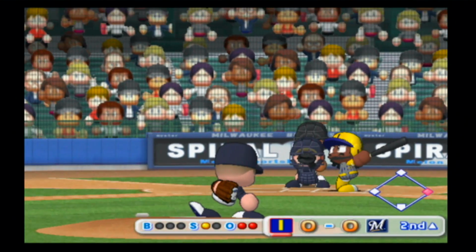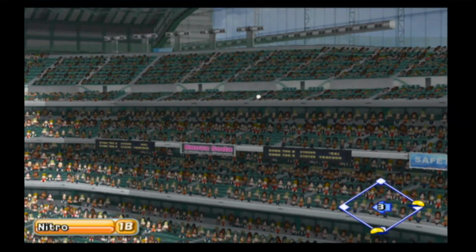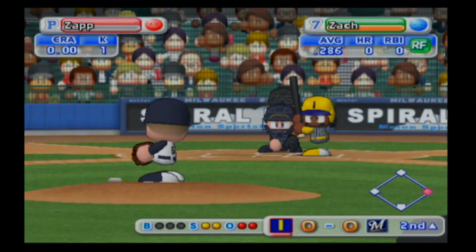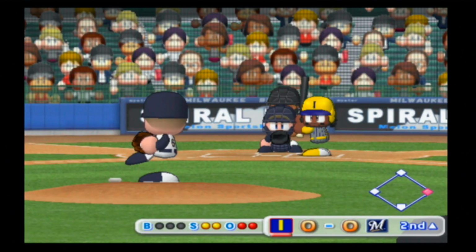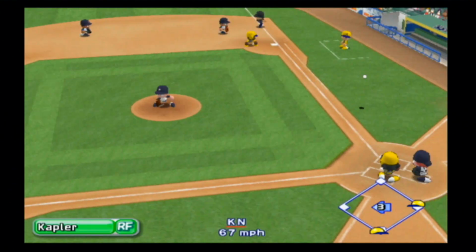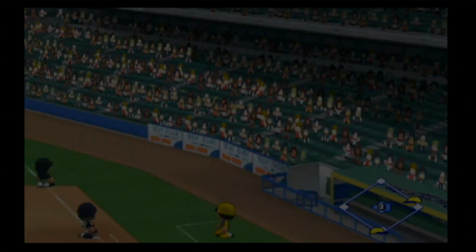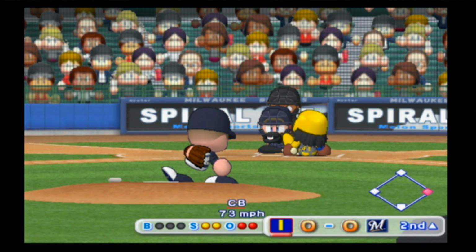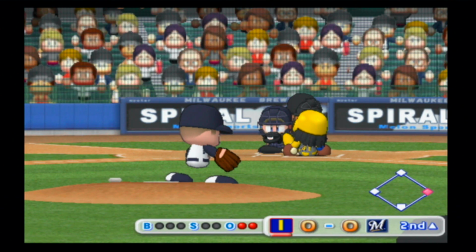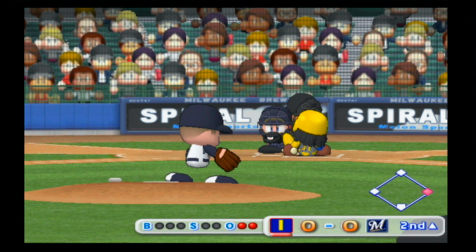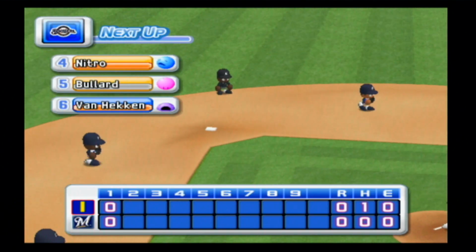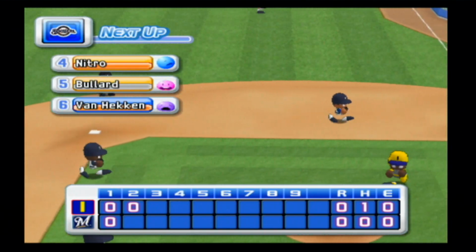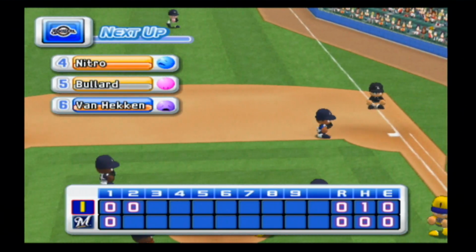Here's Zach at the plate after Tom, I had my back turned, but I presume he struck out. Terry's still over there on first. Zach staying alive up there at the plate. Swing and a miss, strike 3. Still no runs as we go to the bottom of the second inning. The Brewers will start things off with Nitro at the plate.